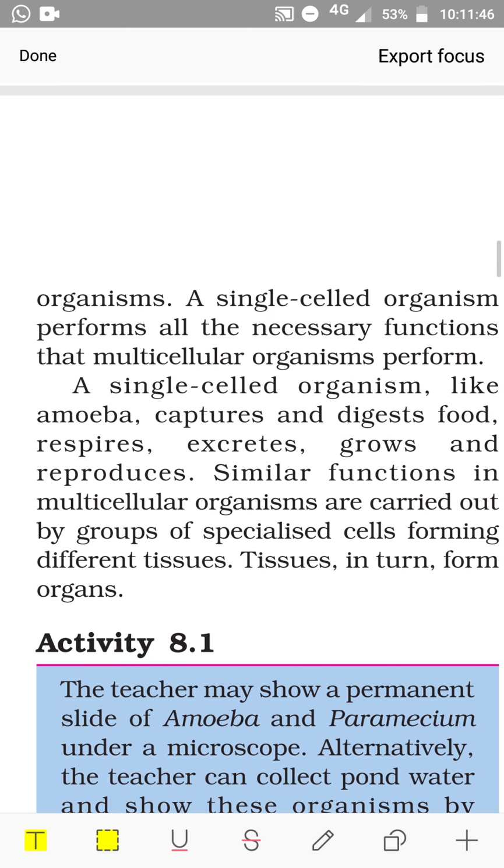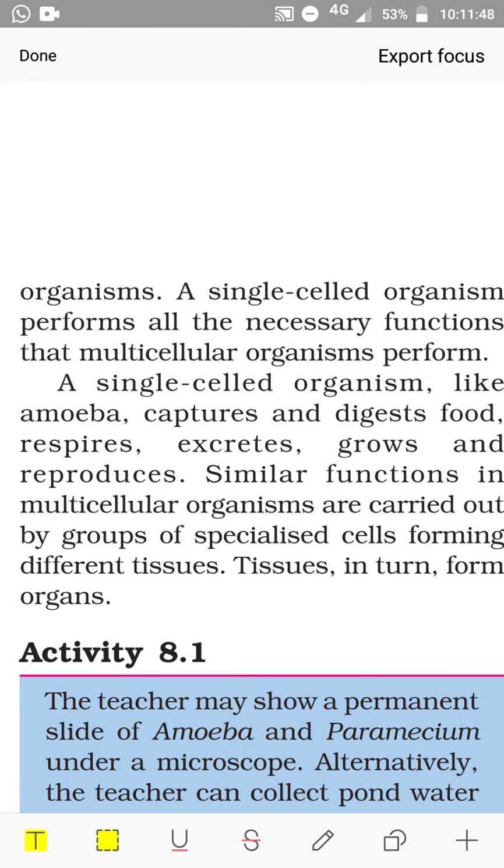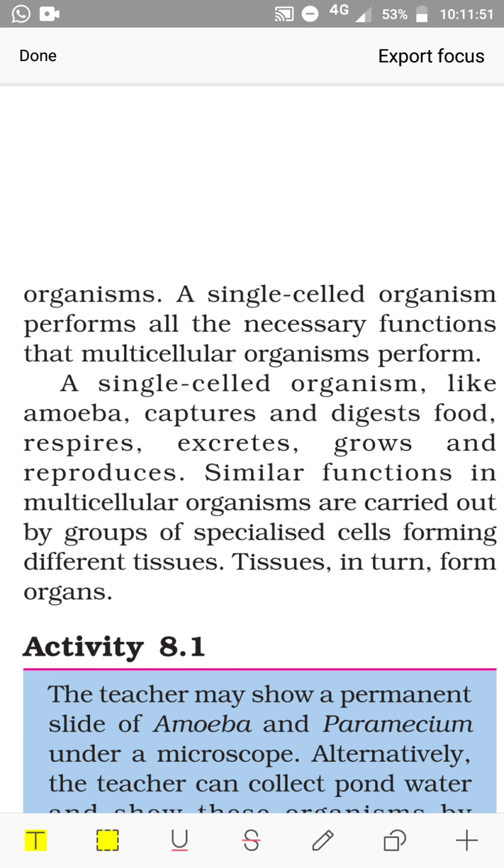A single cell organism performs all the necessary functions that a multicellular organism performs. What does it mean?